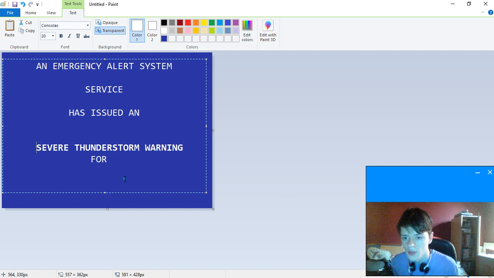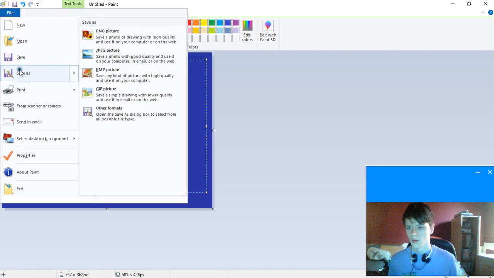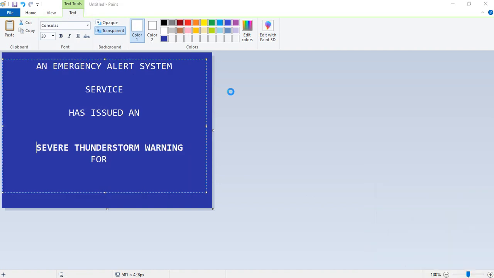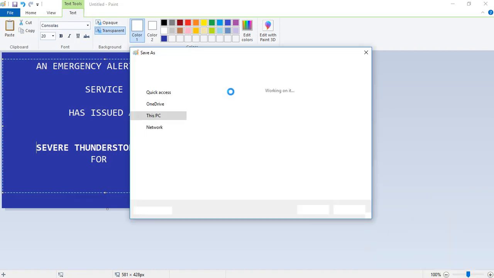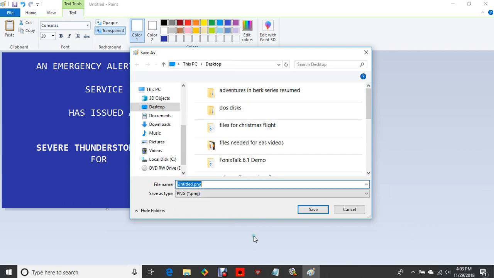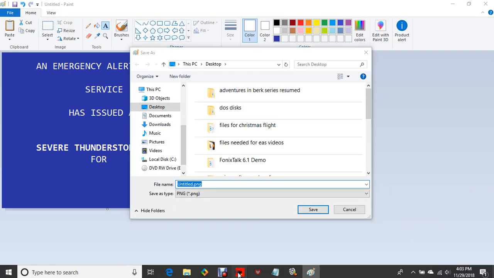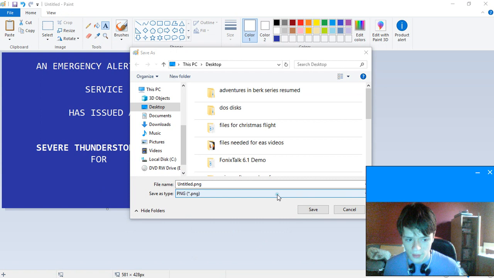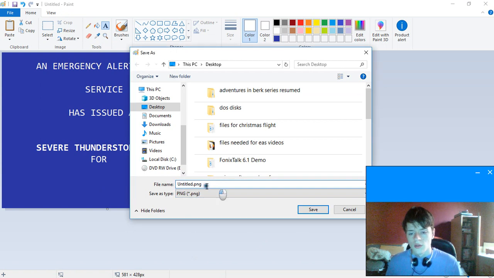There we go. So what's going to happen is after you do that, the mock, when we created that text on the notepad, we'll save this as an Emergency Alert System. Uh-oh, my camera disappeared. Well, you're still there, but you can't see me. Put me back. There we go. So we'll put it under desktop and we'll do severe thunderstorm.